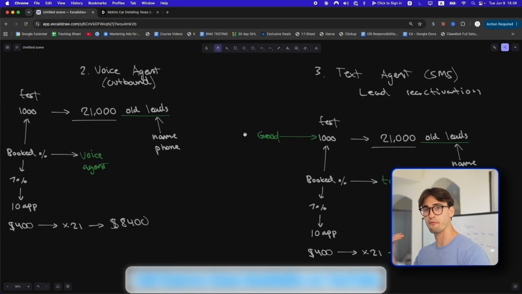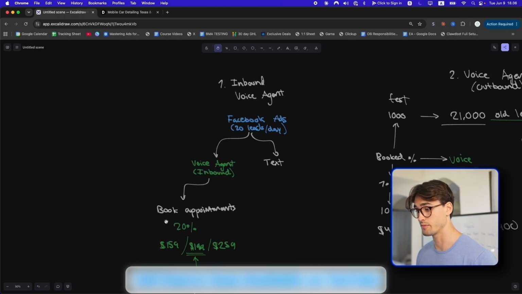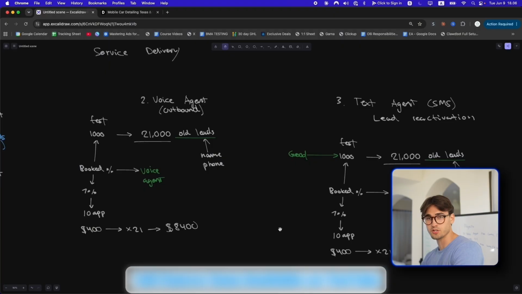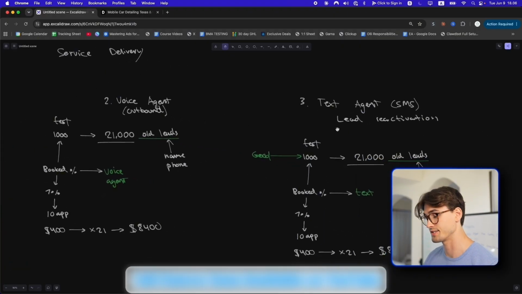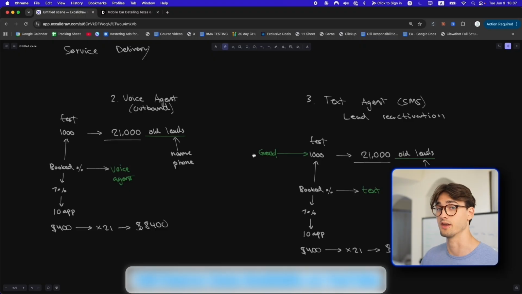This is kind of like the upfront money that we can make directly from this project. And then we can have this voice agent running in the background because that's taking all of the new leads. And we're just going to be making 20% from what this voice agent books in, which is pretty nuts. What I want to build out first, I think, is the outbound voice agent and the text agent, because I honestly think that this is the quickest money that we can make. And we want to give them that quick wow to the client, that holy shit, they took something we're not using and they turned it into money. That's insane. That's what we want to show them.